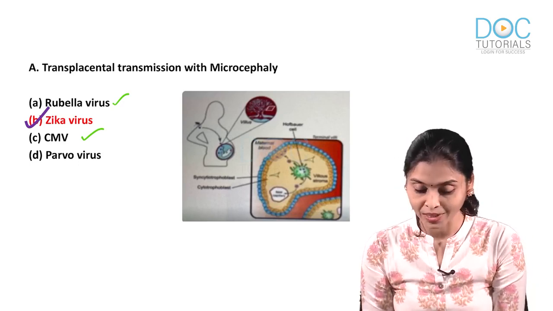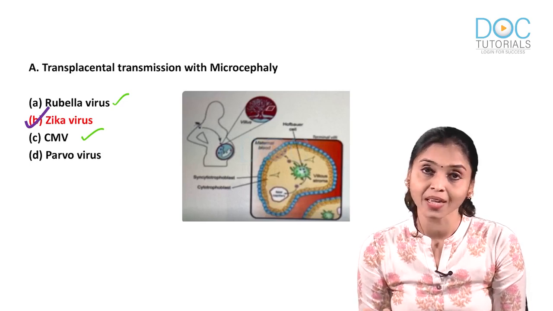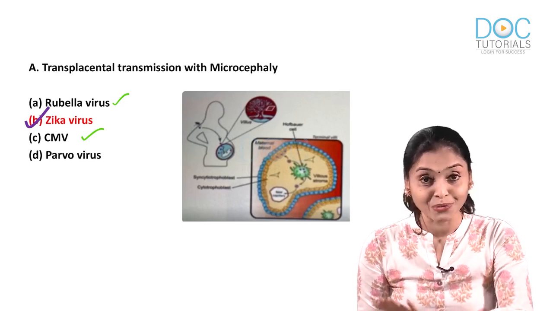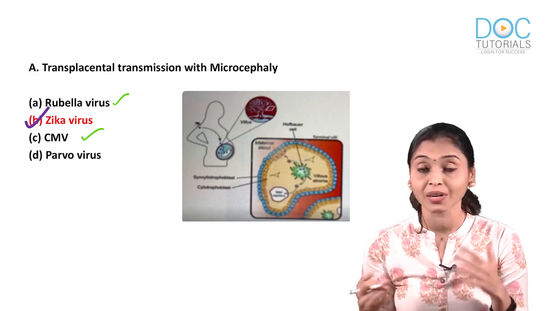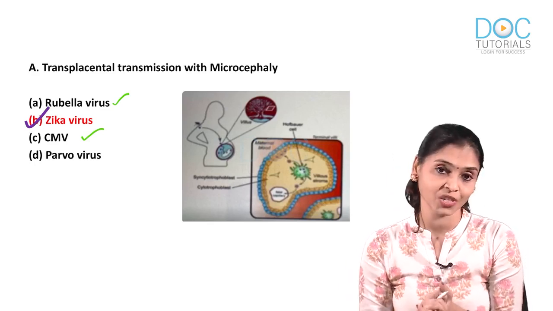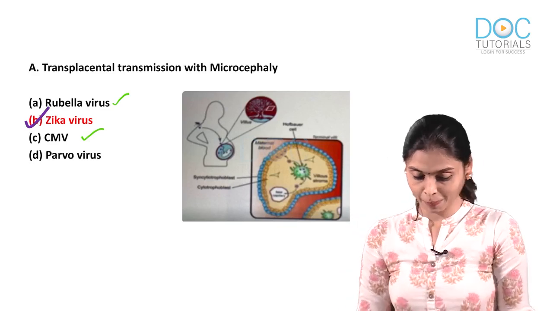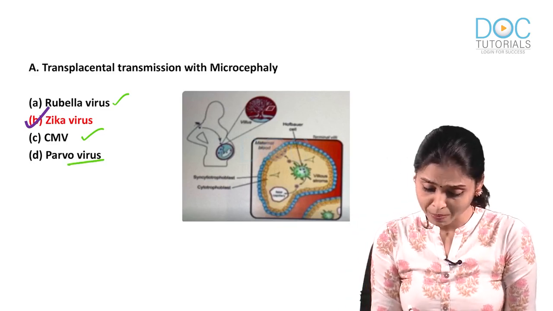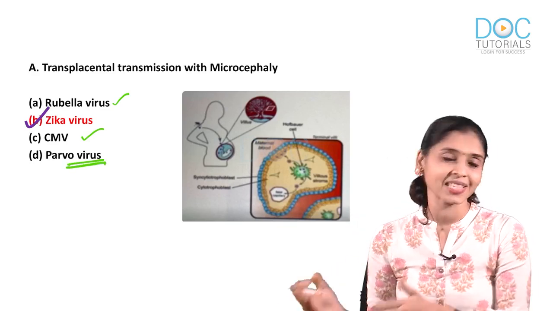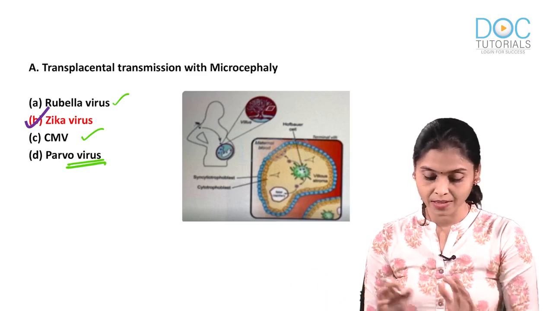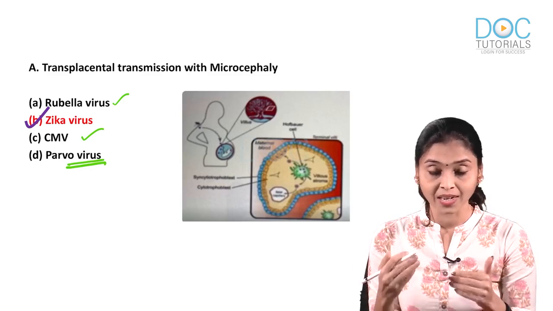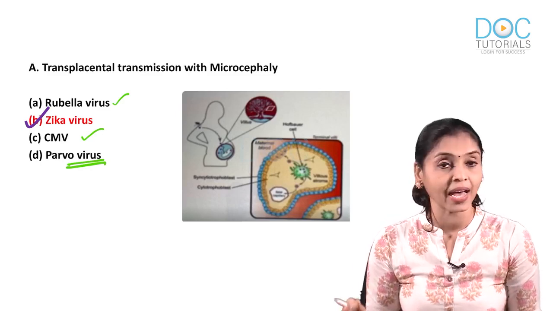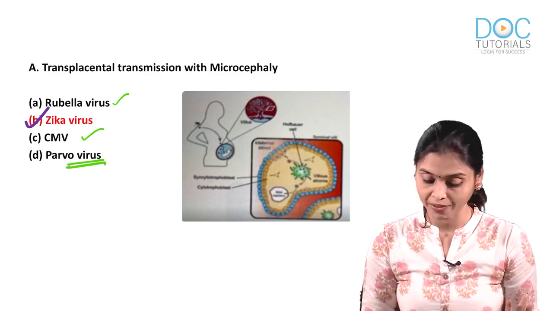I think at least for a few, they might be thinking ignorance is bliss. So for those who know that the other conditions can also cause microcephaly, they would have really gone confused without this picture. Now let's see. And what about parvovirus? Parvovirus usually affects animals like dogs and cattle. So it's not a concern. What really concerns us is A, B and C, which cause microcephaly.